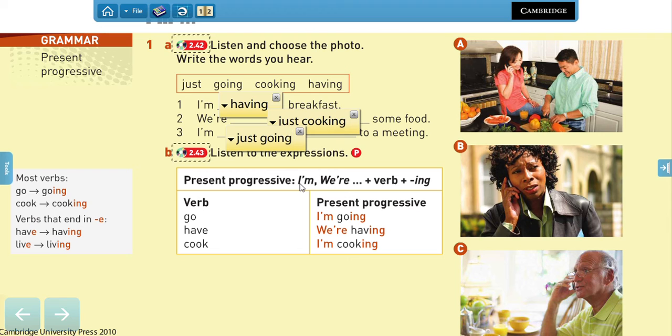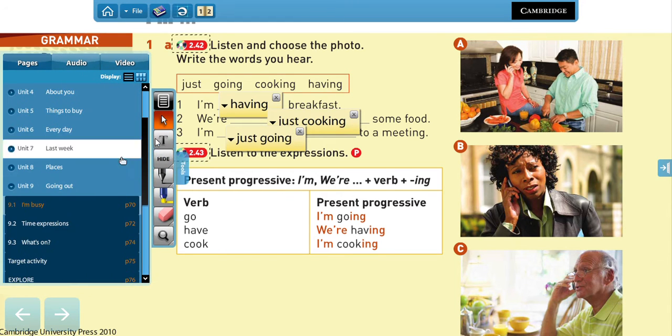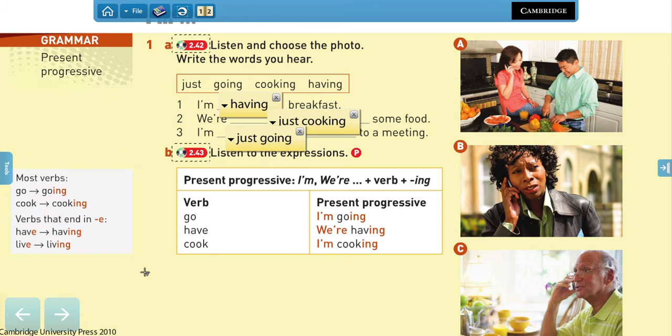Now, the structure of the present progressive is very, very simple. As always, we have the subject. Then we have the verb to be, is, yes, is, or are.